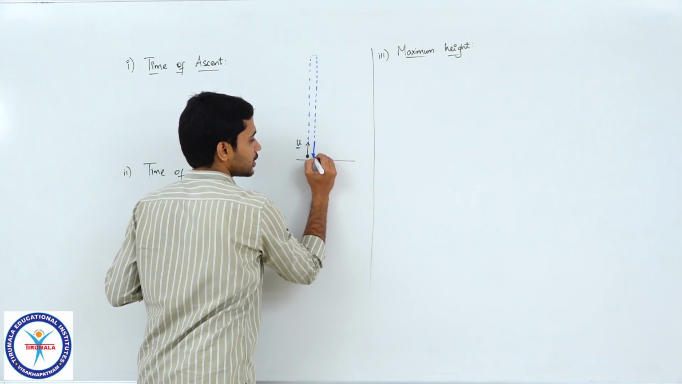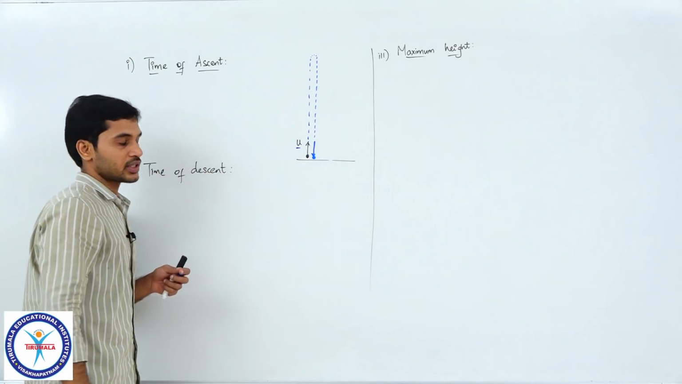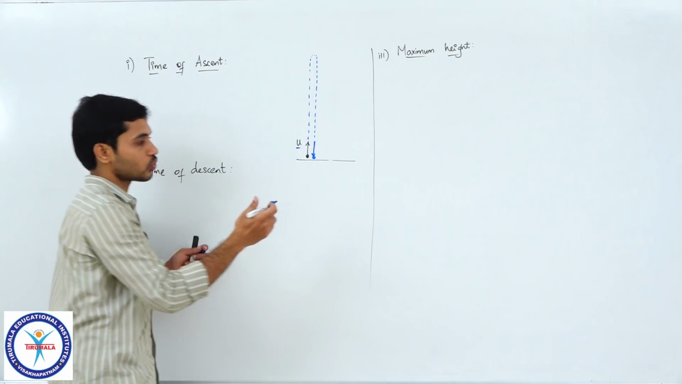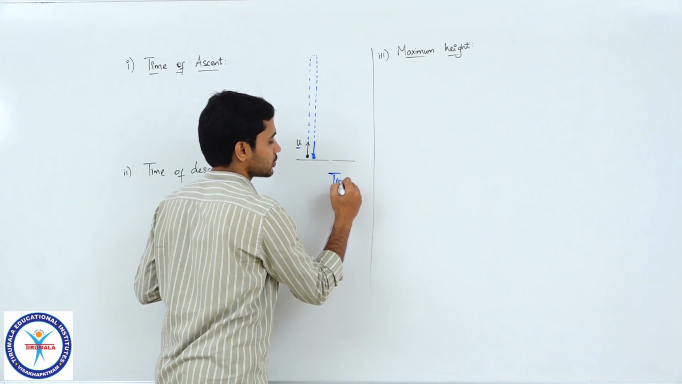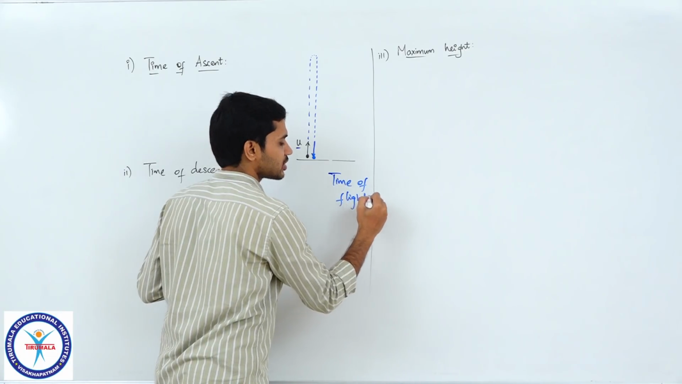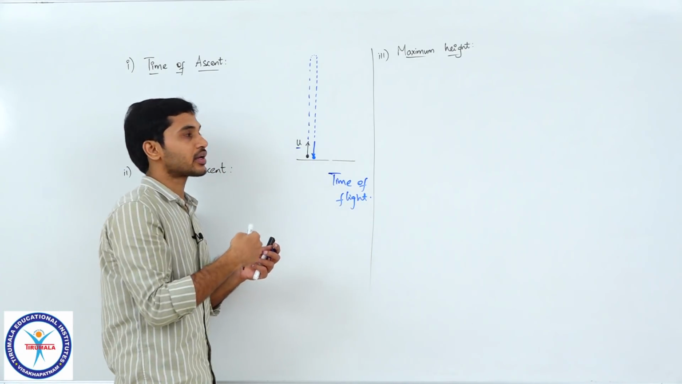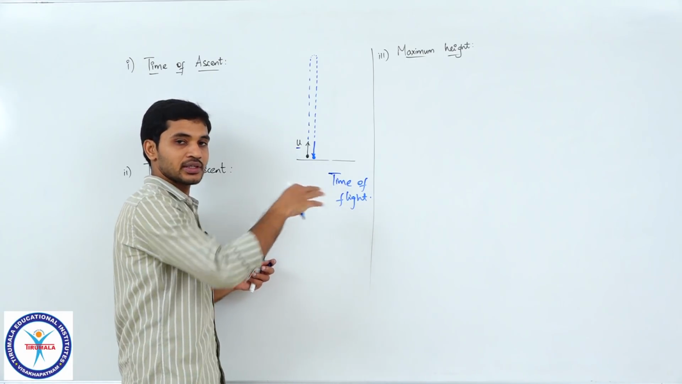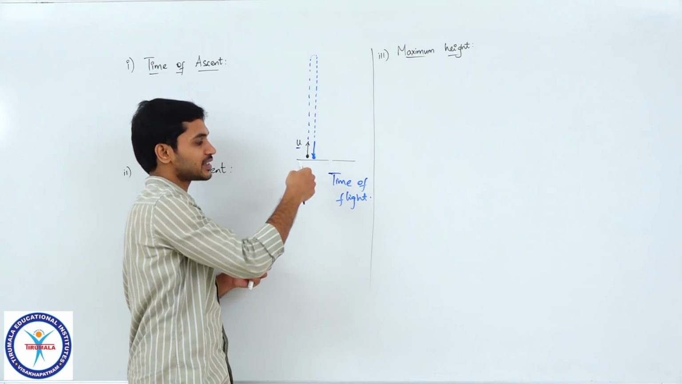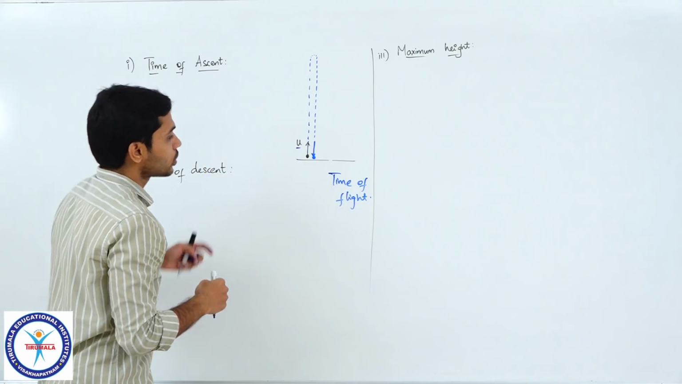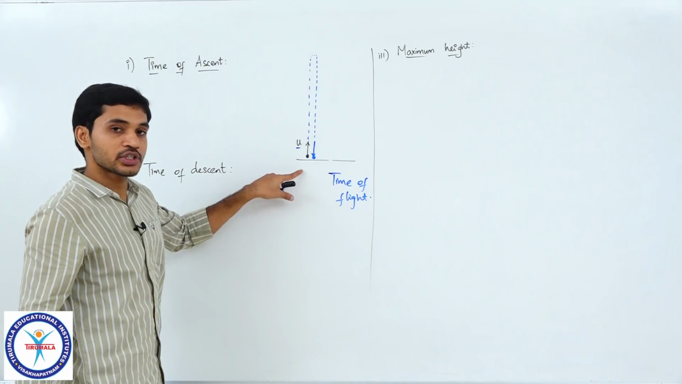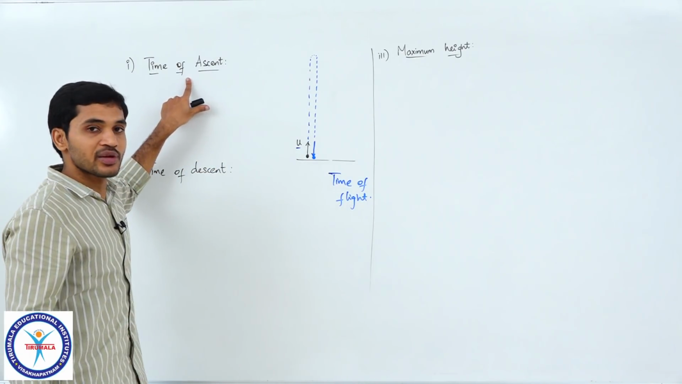And then it strikes the ground once again. So, the total duration for which it is in air is what we call time of flight. Flight basically means the time for which it is in air, clear. So, flight means moving in air, you know that, right. So, the time for which it is present in air is time of flight. Now, the time it takes to reach the highest point from the point of projection, that is what we call time of ascent.